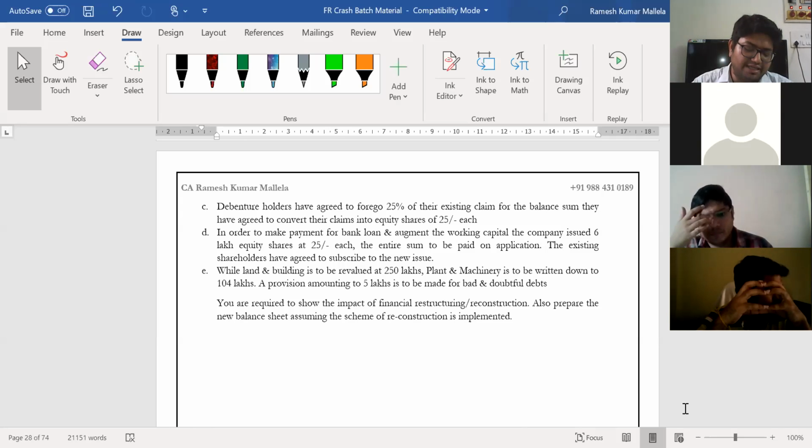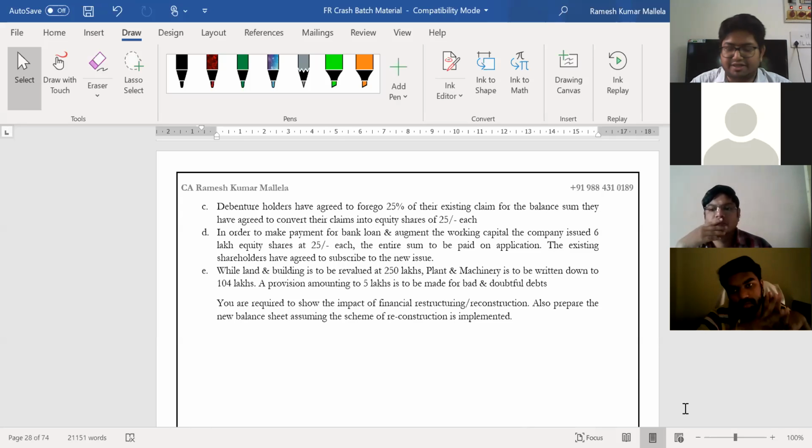The existing shareholders have agreed to subscribe to the new issue. While land and building is to be revalued at 250 lakhs, plant and machinery is to be written down to 104 lakhs. The provision amounting to 5 lakhs is to be made for bad and doubtful debts. You are required to show the impact of financial restructuring or reconstruction. Also prepare new balance sheet assuming the scheme of reconstruction is implemented. So the question is fairly simple.